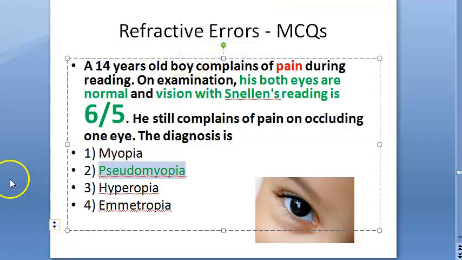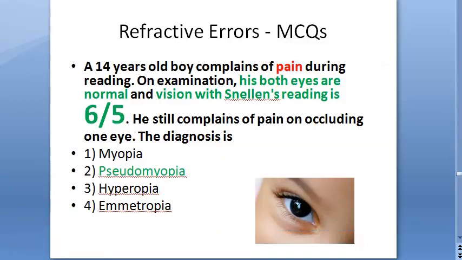Not much information is there in the textbook about pseudomyopia, but anyways, it is an intermittent or temporary shift in refractive error of the eye towards myopia, in which the focusing of light in front of the retina is due to the transient spasm of the ciliary muscle. So here they are talking about spasm of the ciliary muscle. So that is why probably this guy has pain. What do you say? So they are saying this guy is trying to do hyper accommodation. Okay. It's a very complicated case.